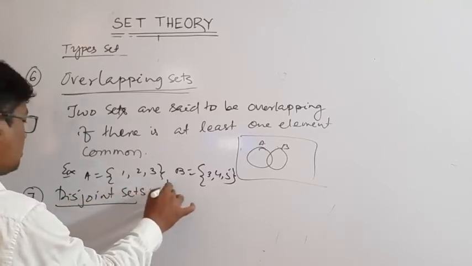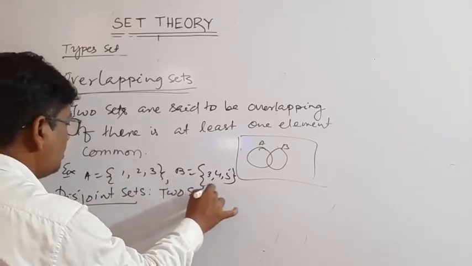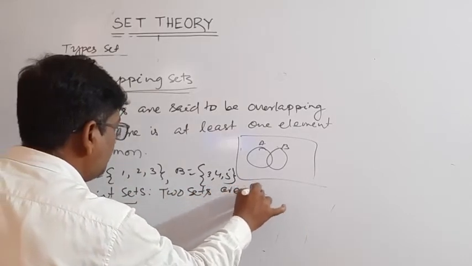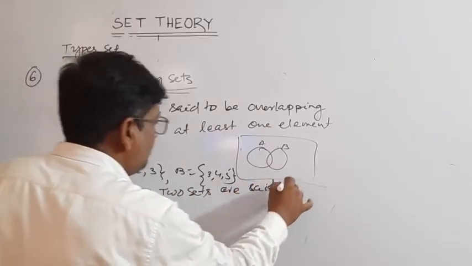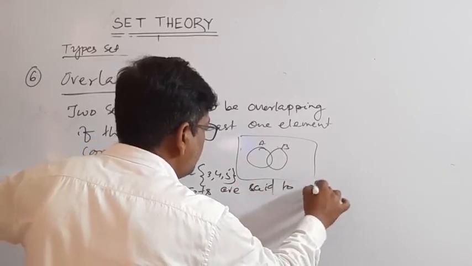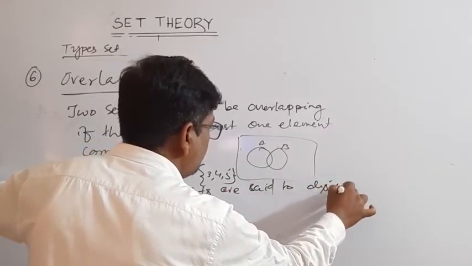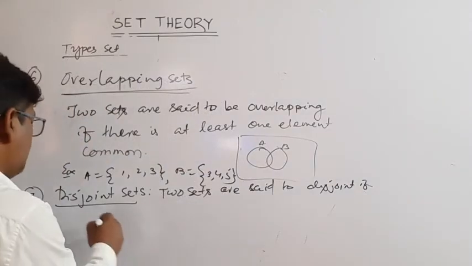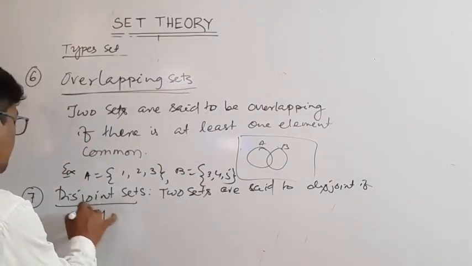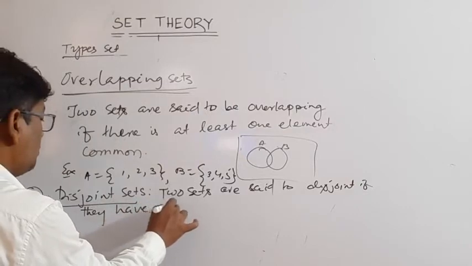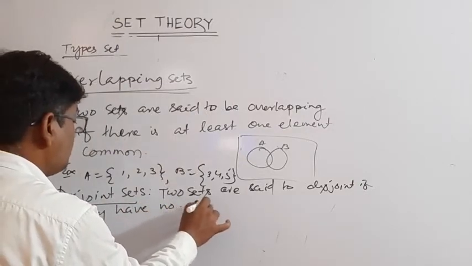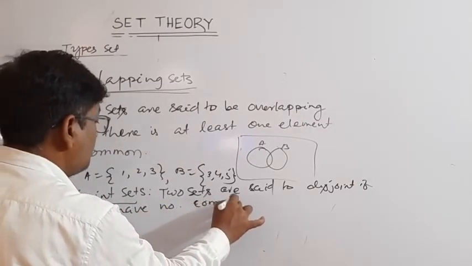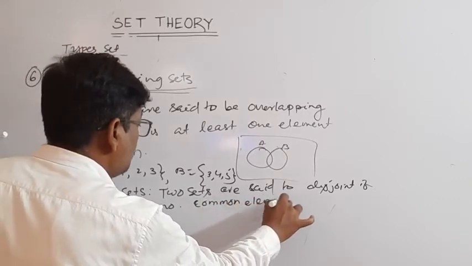Two sets are said to be disjoint if they have no common elements.